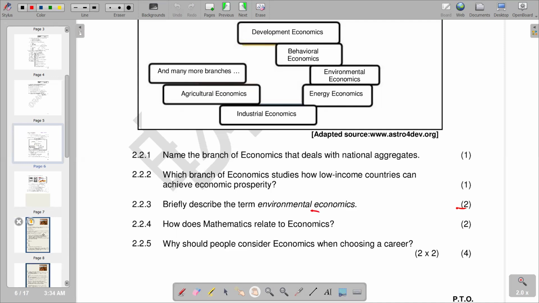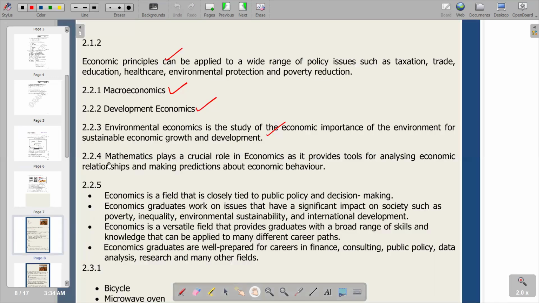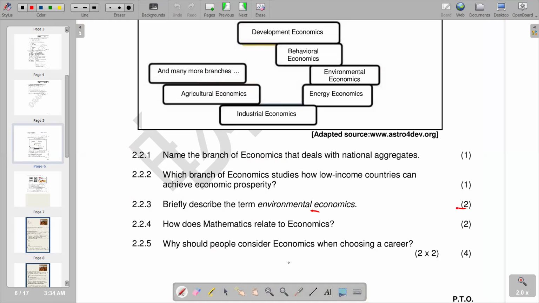So moving on to our other section, you would see that it reads that mathematics plays a crucial role in economics as it provides tools for analyzing economic relationships and making predictions about economic behavior. So this is the appreciation that we have in terms of mathematics. Then we go to 2.2.5, which reads why should people consider economics when choosing a career? So when you choose a career, why do we consider economics?